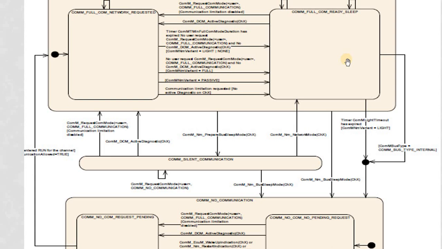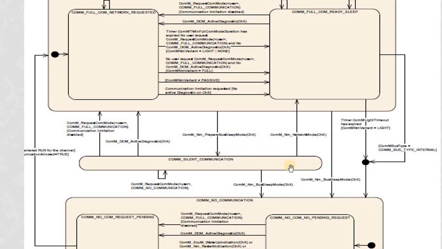In a similar way, in this state, if NM directly goes to the bus sleep state, then NM calls COMM NM bus sleep mode, where from full com it will directly shift to no com. If the variant is light, there is one other timer here, COMM light time mode, and it will remain in the ready sleep state till this timer expires. Within that time, if there is no full com request or diagnostic request, and the timer has expired, it will move from full com to no com.